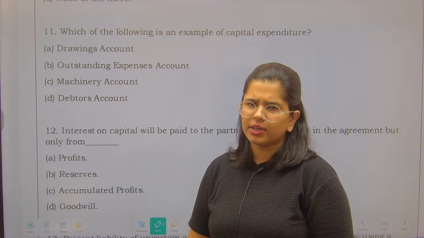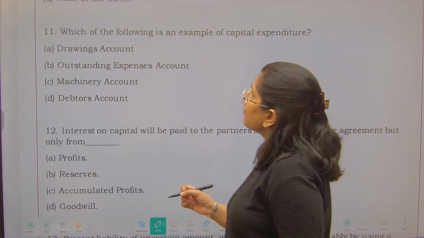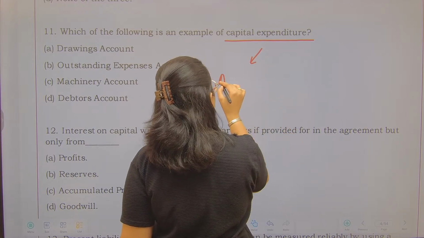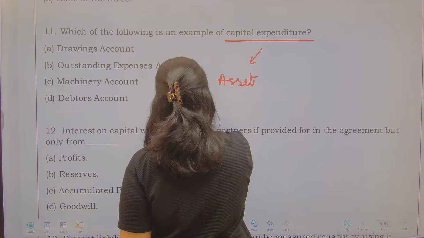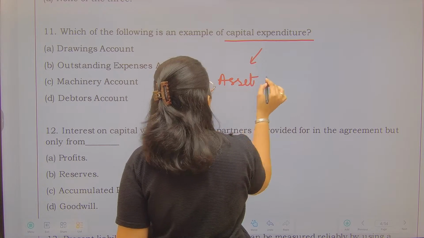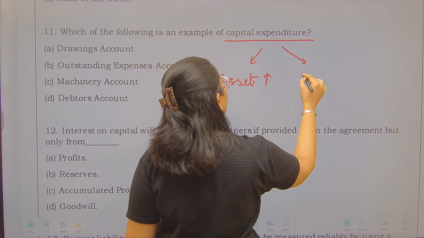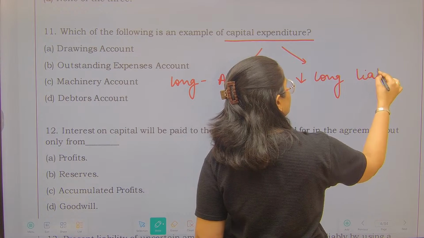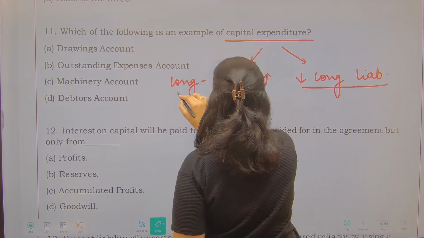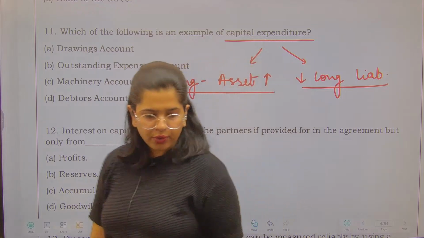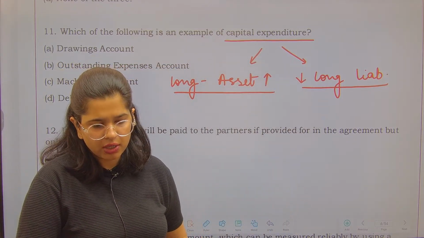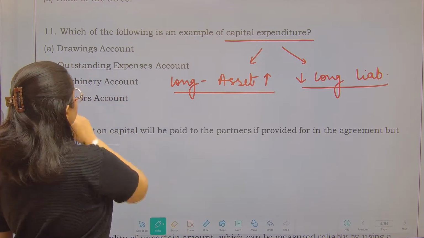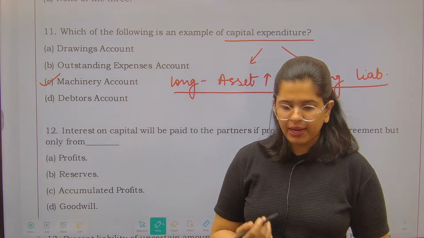Although it is super clear that it is machinery, but remember capital expenditure का मतलब जब भी आप capital expenditure करते हैं, either you are creating a long-term asset, or you are reducing a long-term liability. या तो आपकी एसेट क्रिएट हो रही होगी या फिर यू आर रिड्यूसिंग अ लॉन्ग टर्म लाइबिलिटी. दिस इज व्हाट कैपिटल एक्सपेंडिचर मींस. सो मशीनरी अकाउंट, yes, we are creating an asset, it is going to be capital expenditure.